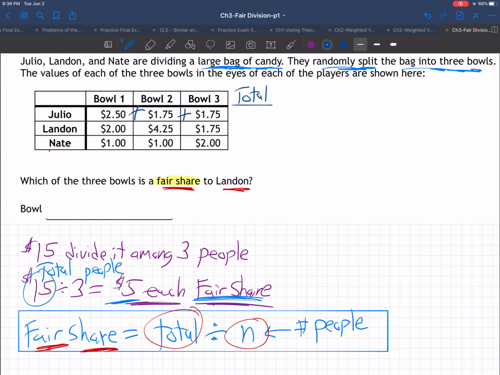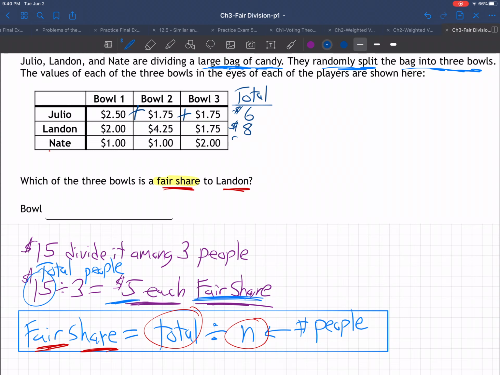I'm getting $6. $6 total. So Julio thinks all the bowls together, all the candy together, is worth $6. Landon, what does he think? $1.75 and $4.25 and $2. He thinks it's worth $8. He thinks the candy's got more valuable.